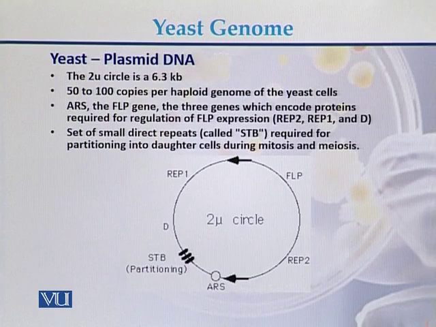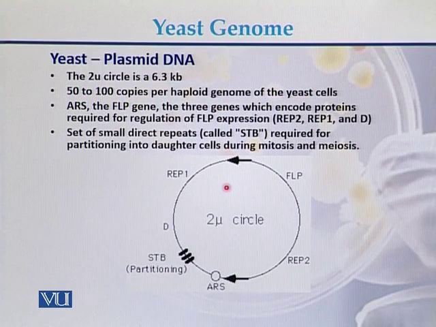In addition to mitochondrial DNA, in the yeast there is a small plasmid DNA. That is the 2-micron circle. This is the name of that plasmid, and the size of the plasmid is 6.3 kb. There can be 50 up to 100 copies per haploid genome of the yeast.